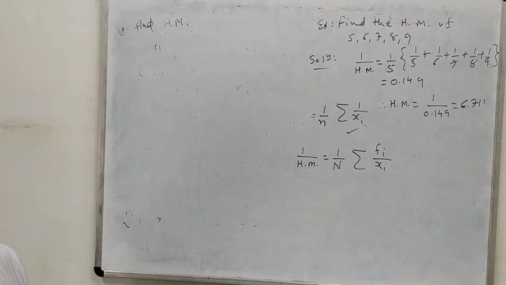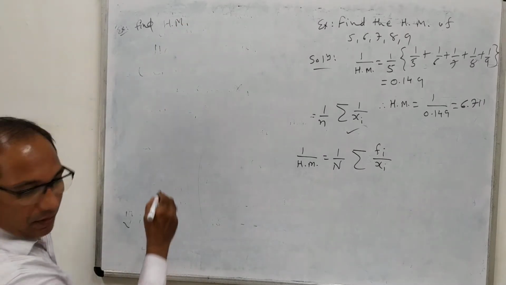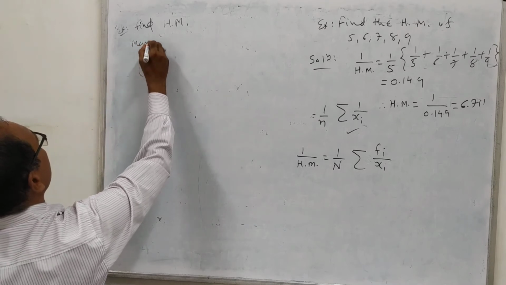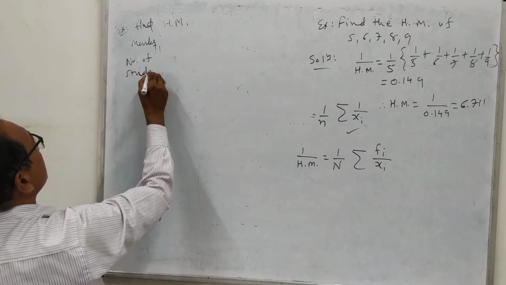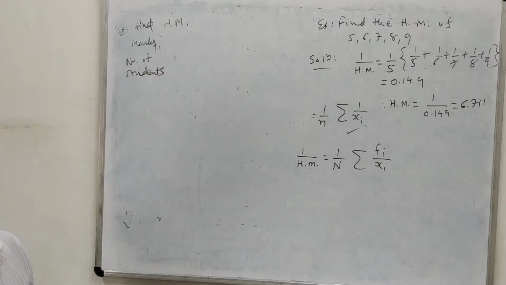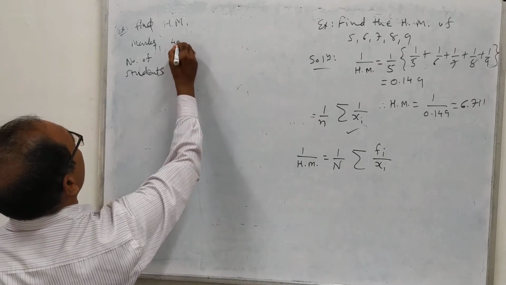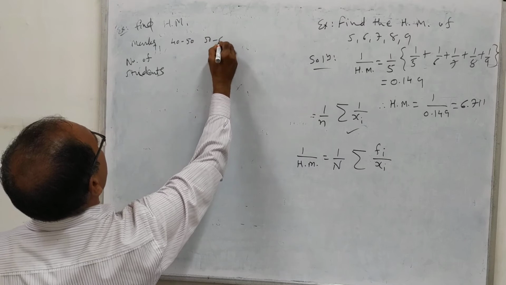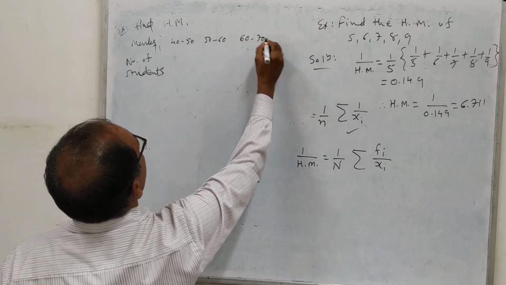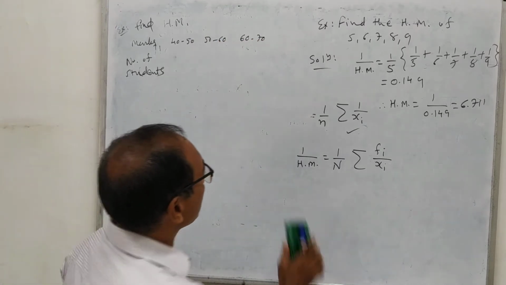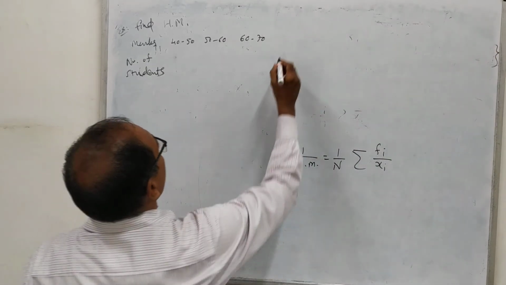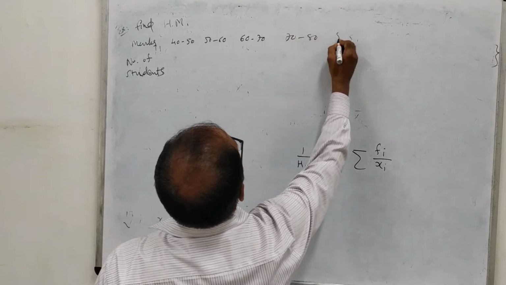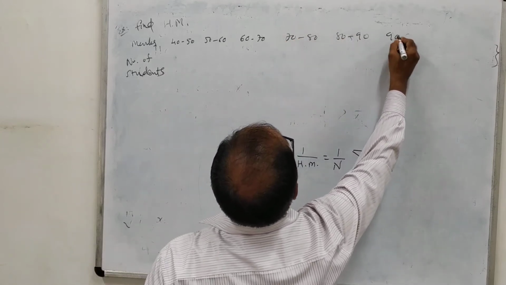Find the harmonic mean of the following distribution, that means marks and number of students. So marks are arranged in 40 to 50, 50 to 60, 60 to 70, 70 to 80, 80 to 90, and 90 to 100.